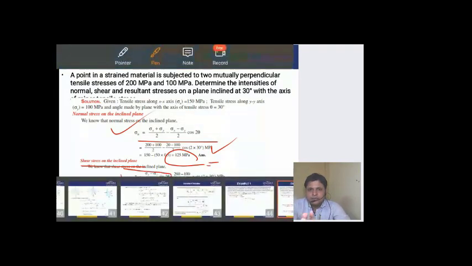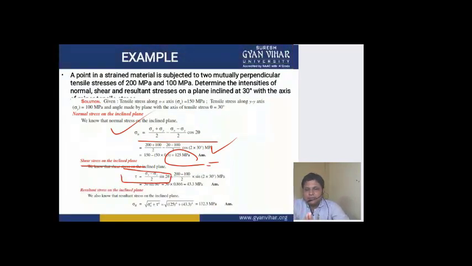200 is the sigma y and 100 is the sigma x. So sigma x minus sigma y will give you the value 100. 100 divided by 2, this means 50 into sine 2 theta, means sine 60 degree. In this way you can calculate, it is equal to 43.3 megapascal.